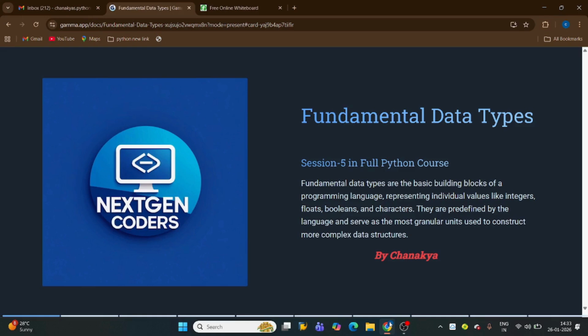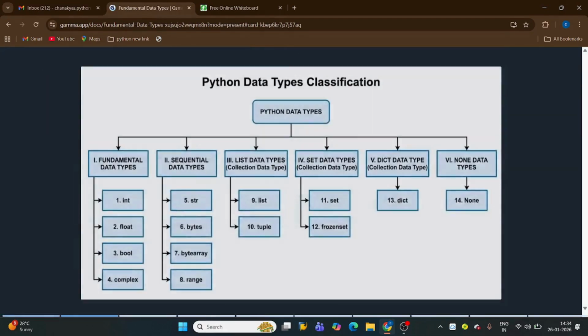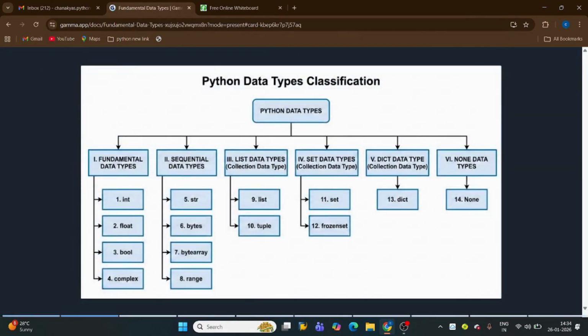This is the fifth session of the full Python course on our YouTube channel. In today's video, I'm going to explain fundamental data types. Fundamental data types are the basic building blocks of all the data types in Python. I have prepared a flowchart for it. This is the flowchart, and these are the six types of data types in Python. Each data type also has sub data types.